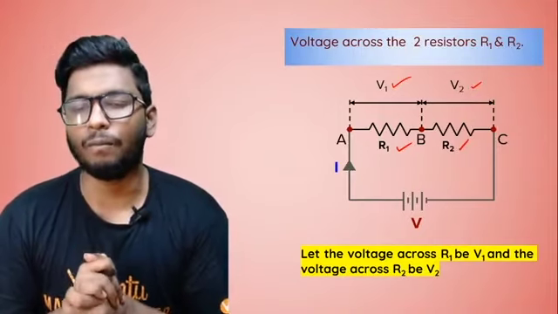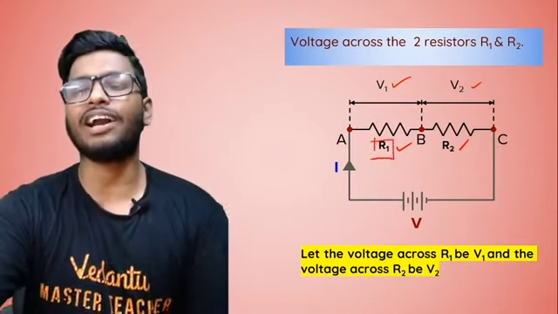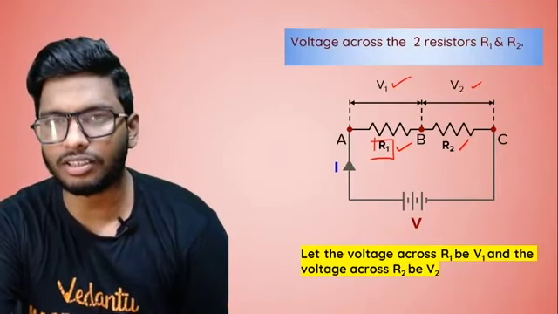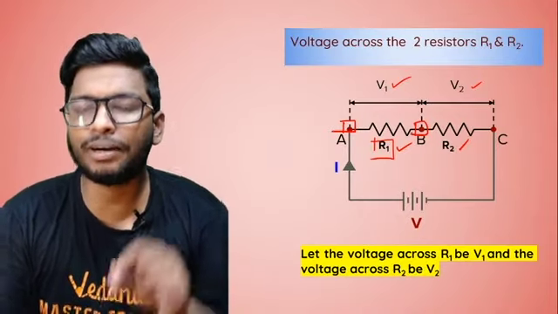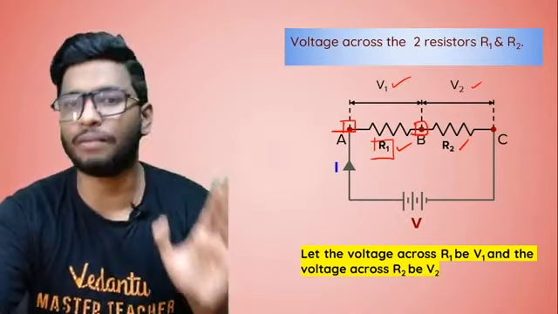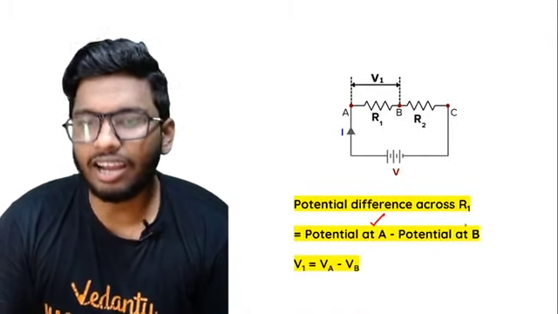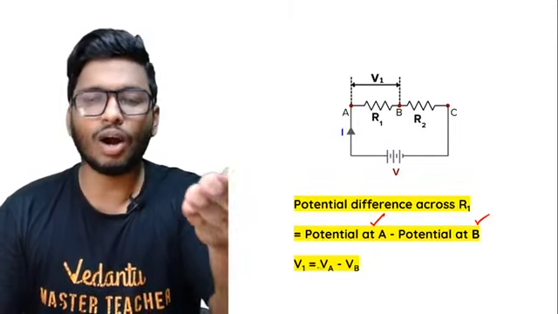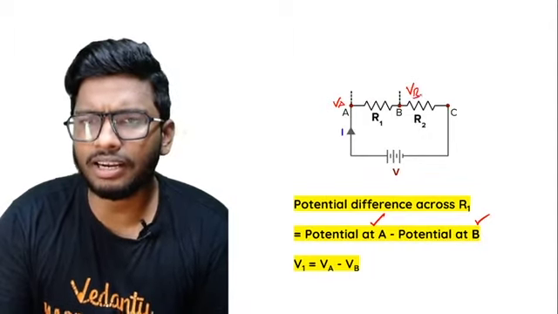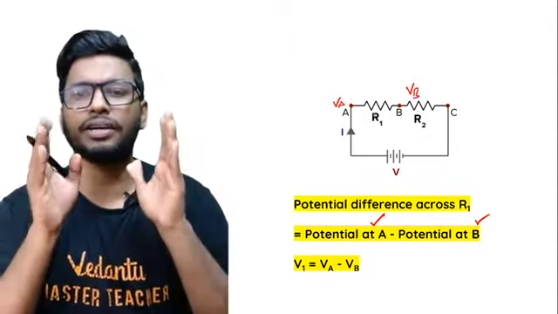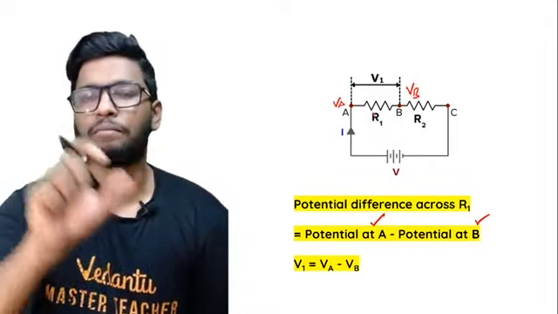Simple as that. Now, to find out the voltage across R1, I'll find the potential difference between these two points, A and B. That would give me V1. So I can write it as the potential at A minus the potential at B. I'll take the potential at A as VA, and this one as VB. I'll subtract, and I get the potential difference across R1, represented as V1. So V1 is equal to VA minus VB.